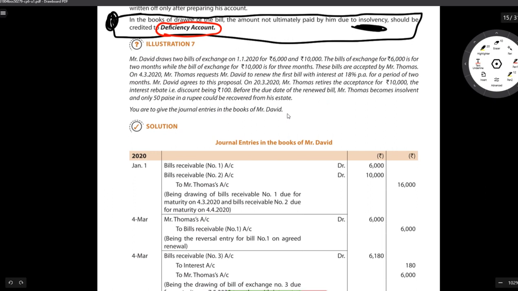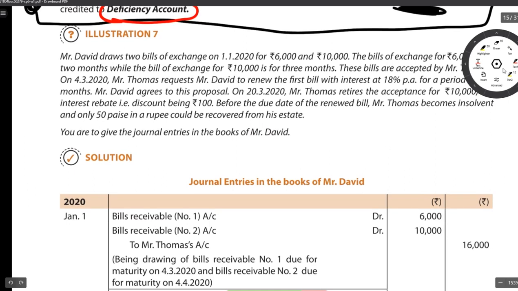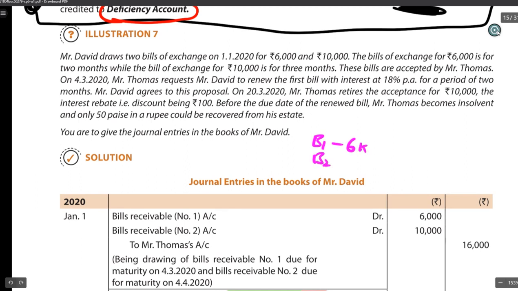Mr. David draws two bills of exchange on 1/1/2020 for 6,000 rupees and 10,000 rupees. Let's call them B1, 6,000, and B2, 10,000 rupees. The bill of exchange for 6,000 is for 2 months, while the other bill is for 3 months.